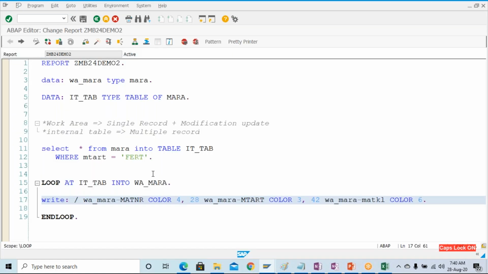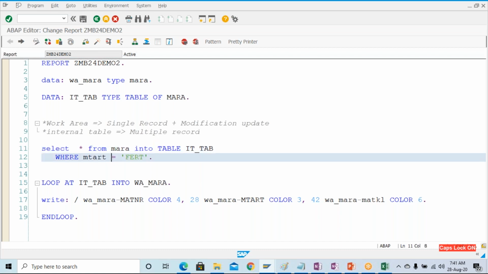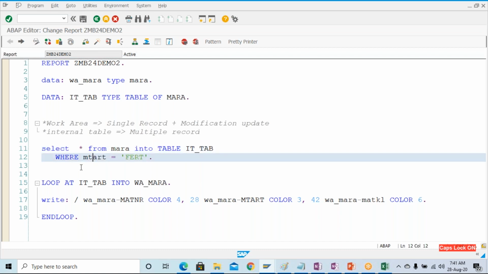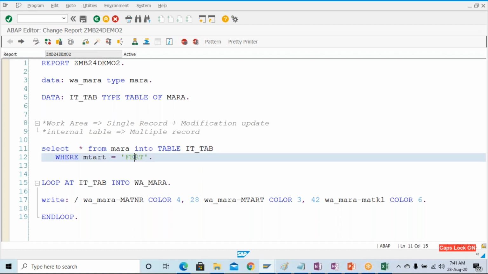Okay, so now we don't require to select the star, because it is having 267 fields like that, and in S4HANA you are having even more than 300 fields, or even more than 400 fields, right?